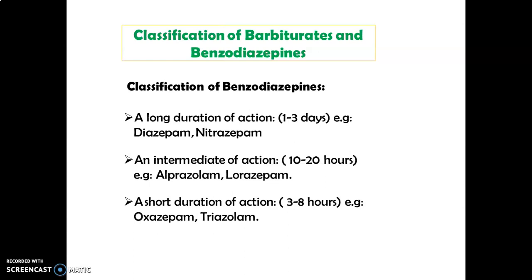The second class is intermediate duration of action, having duration of action 10 to 20 hours. Examples are alprazolam and lorazepam. The third class is short duration of action, having duration of action 3 to 8 hours. Examples are oxazepam and trazolone.